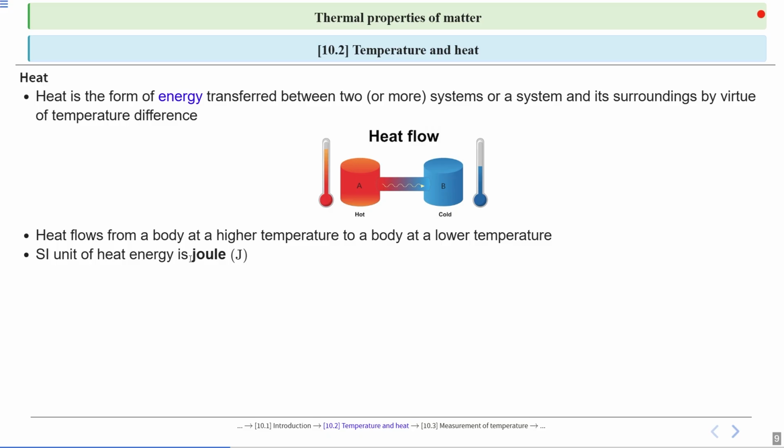The SI unit of heat energy is joule, represented by J. Suppose you have a hot spoon and cold water. When you put the hot spoon into cold water, you feel the spoon becomes cold, as there is a transfer of energy from the spoon to the cold water. So this is the flow of heat.